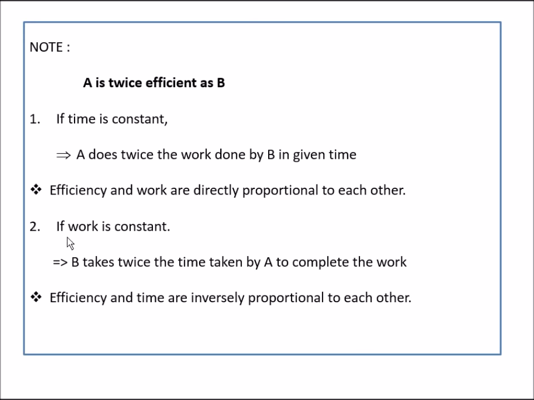And coming to the second case, if work is constant, then B takes twice the time taken by A to complete the work. That is, efficiency and time are inversely proportional to each other. If the efficiency of a person A is more, then he can complete the work in less time. Here, more efficiency, more work is completed.